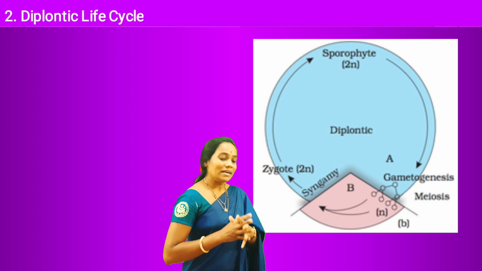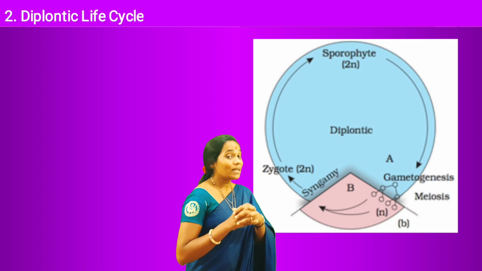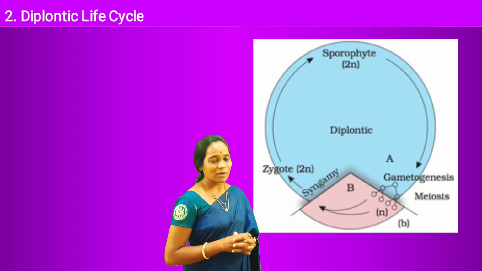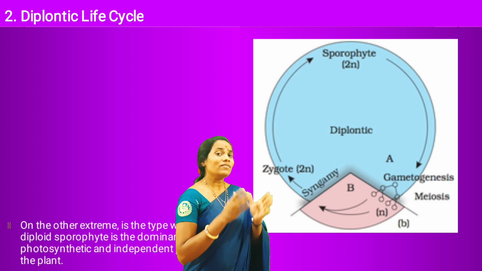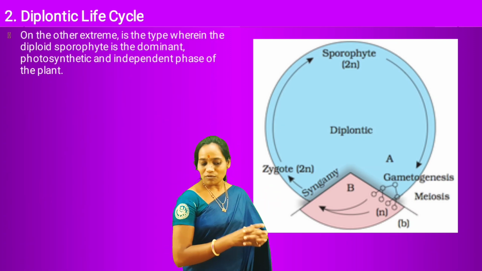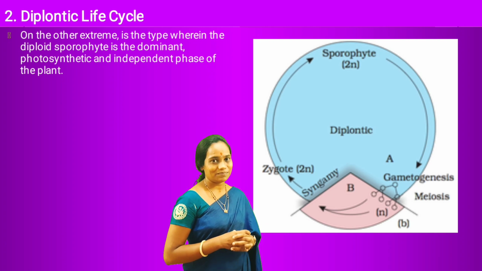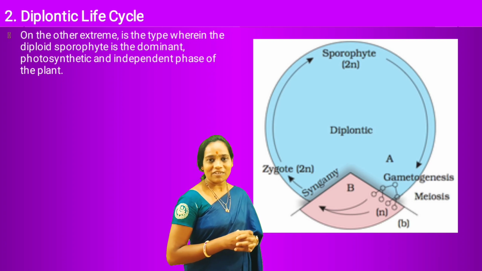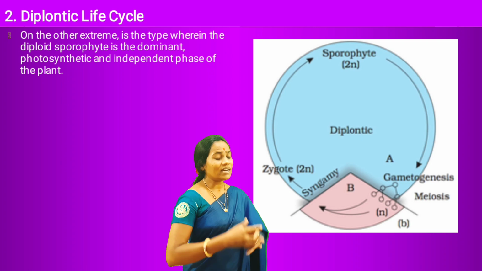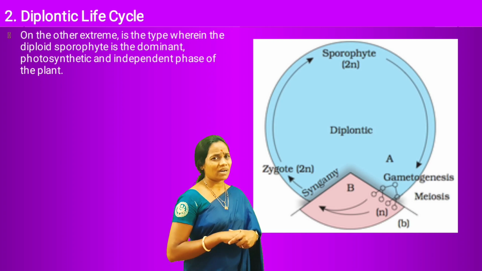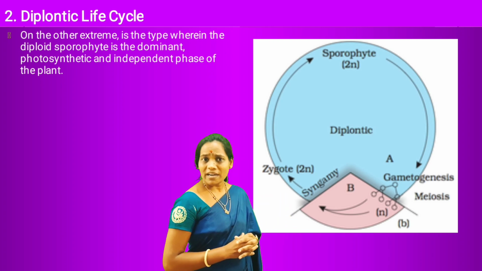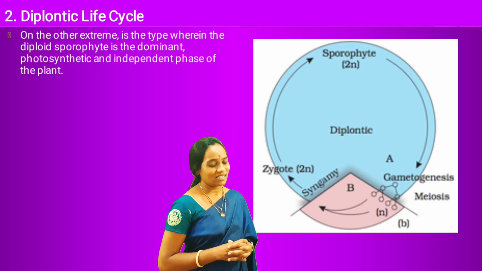Remember, the main plant body will be the diploid sporophytic plant body, which is free-living and photosynthetic. It is independent and has the capacity to produce spores.